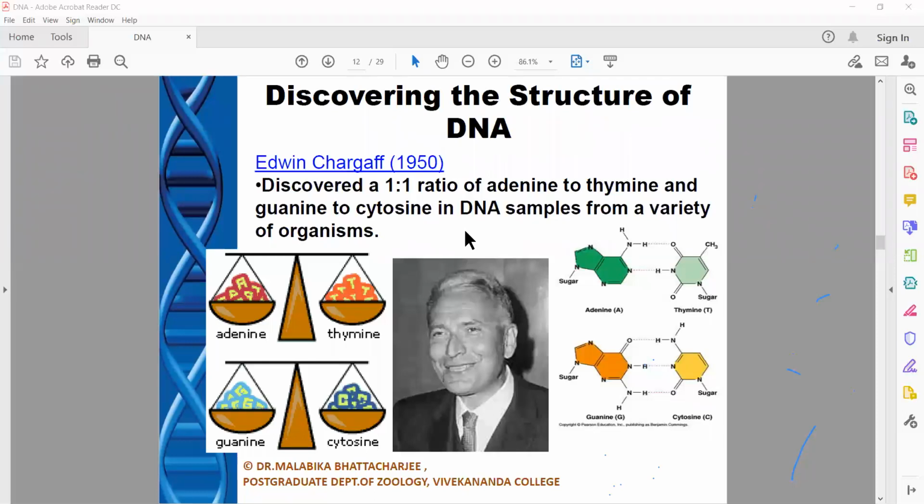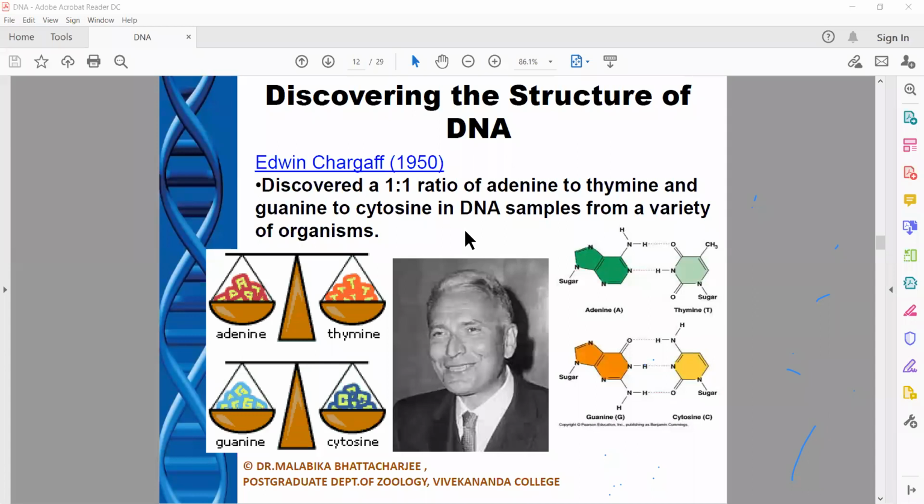Now coming to discovering the structure of DNA. In 1944, it became very clearly established that of the number of biochemical molecules we observe in a cell, we have lipids, carbohydrates, proteins, ribonucleic acids, that is RNA, and deoxyribonucleic acids. It is the DNA which is acting as the hereditary genetic material.